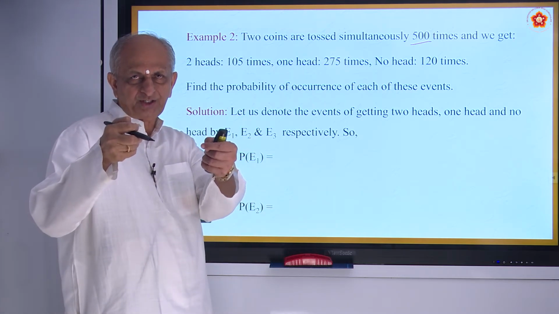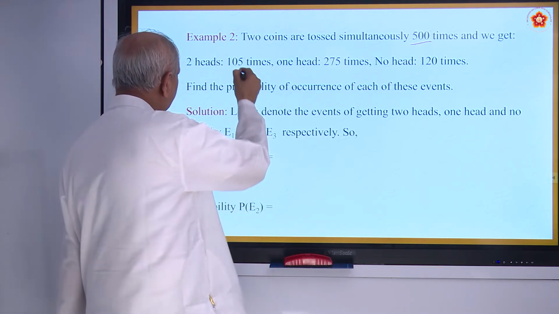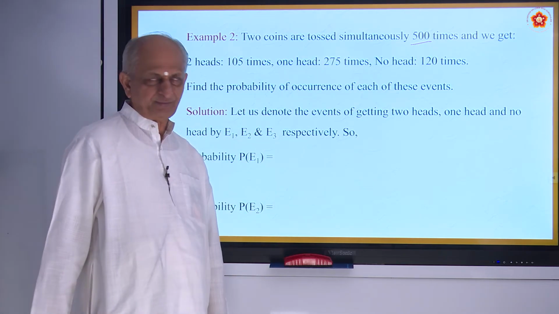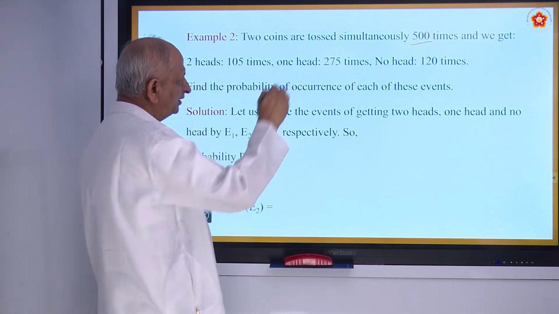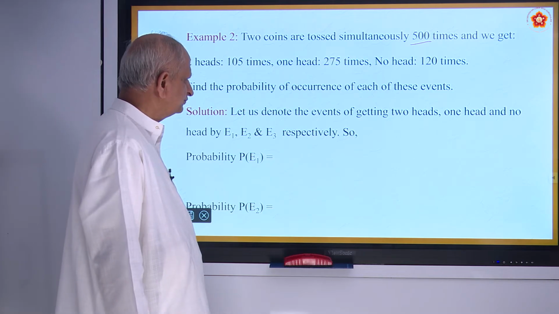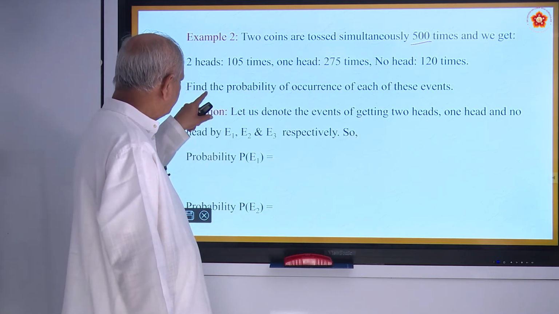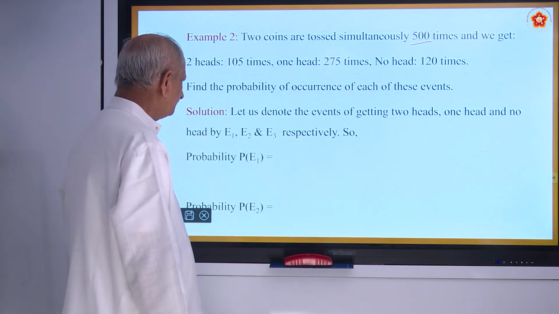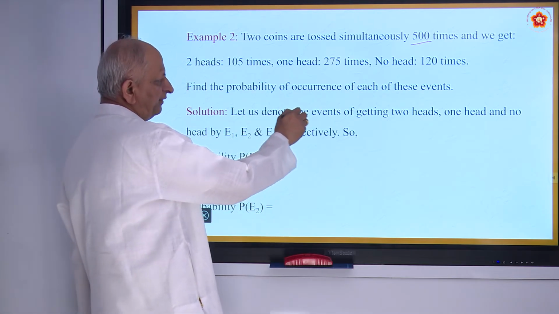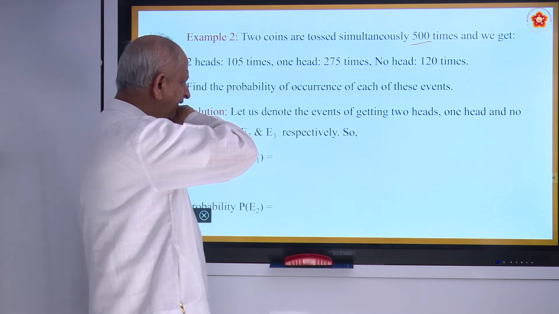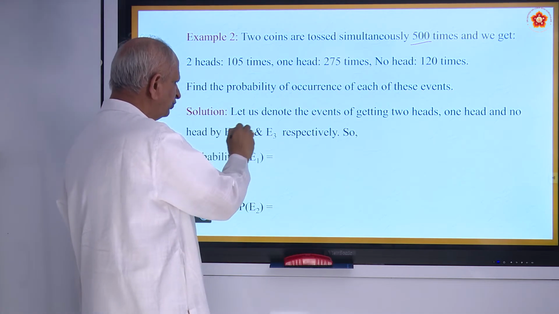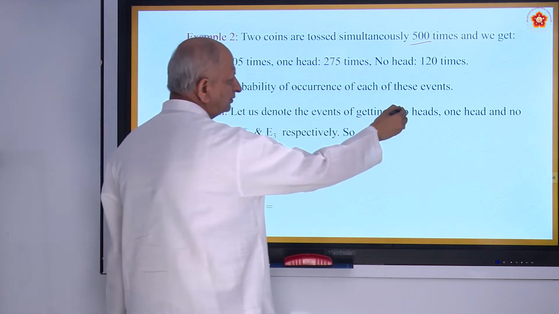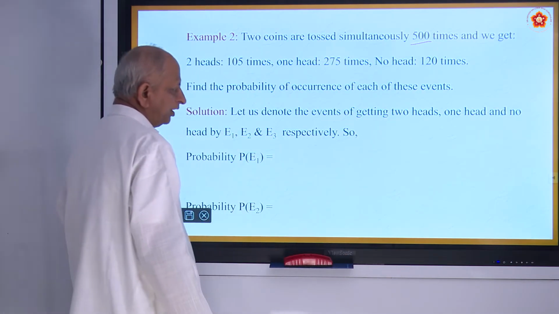When both the coins are tossed, 105 times 2 heads will come. 1 head 275 times. No head 120 times. Now they are asking, find the probability of occurrence of each of these events. Let us denote the events of getting 2 heads, 1 head and no head by E1, E2, E3. So, 2 heads, how many times do you get?